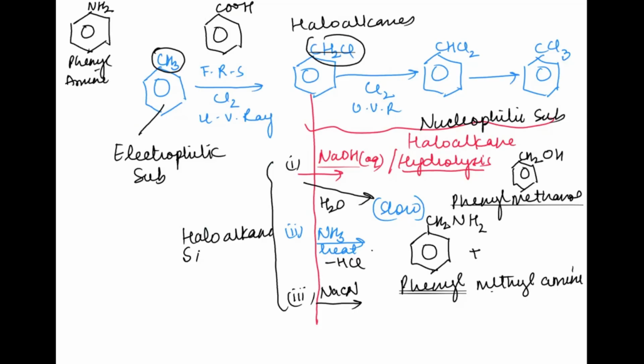Now, NaCN will be reacting with it under alcoholic conditions, when you heat under reflux. This is an extremely important reaction, because whenever NaCN or KCN or HCN reacts with either the haloalkanes or the carbonyl group, a carbon is basically being added. So whenever you have to add a carbon to a chain, we always make sure that we convert it either into a haloalkane or into a carbonyl group, because these two homologous series only react with either NaCN or KCN.